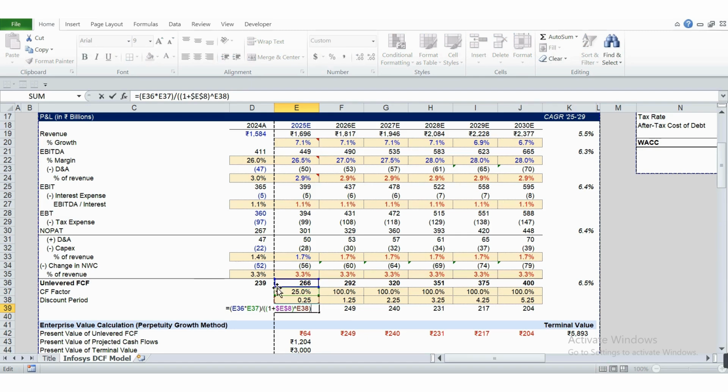What I have done is taken 266 multiplied by 25% and then divided by the WACC factor, so only 25% of this cash flow is being considered. Again, in the discount period also, this discount stub is linked here. So for the 25% of the cash flow, I'm just looking forward for 25% of the remaining year.